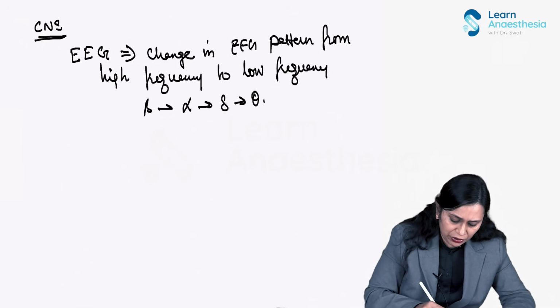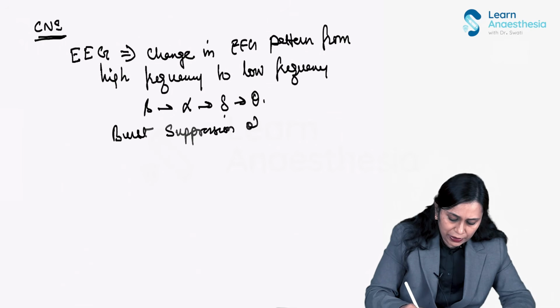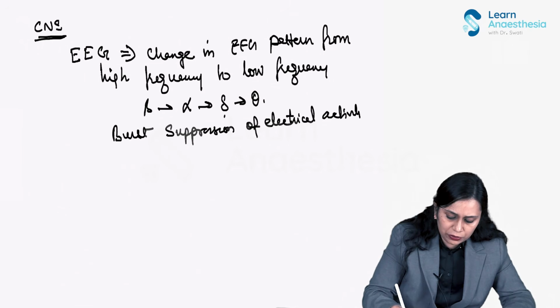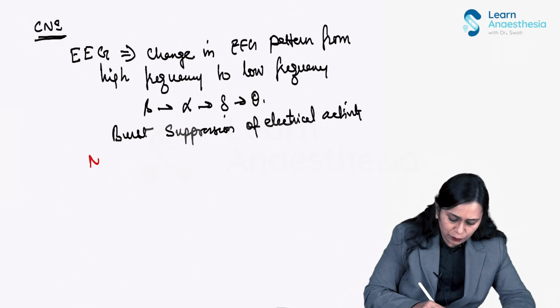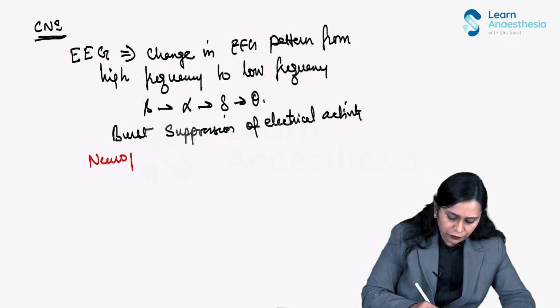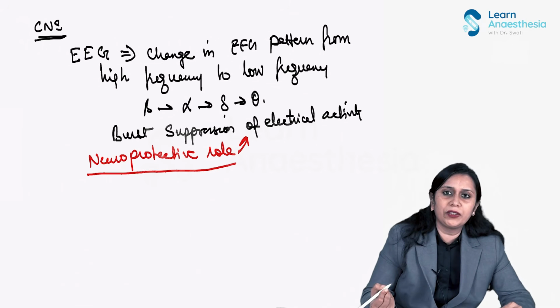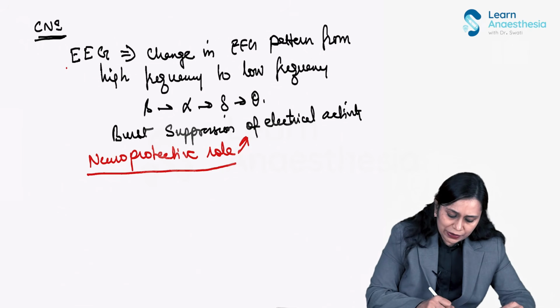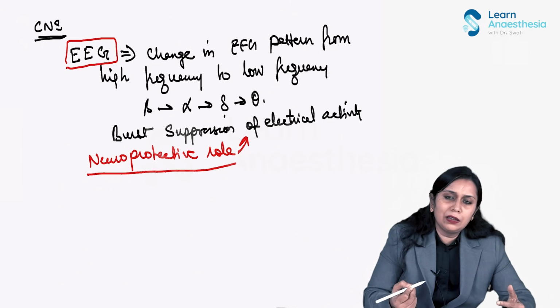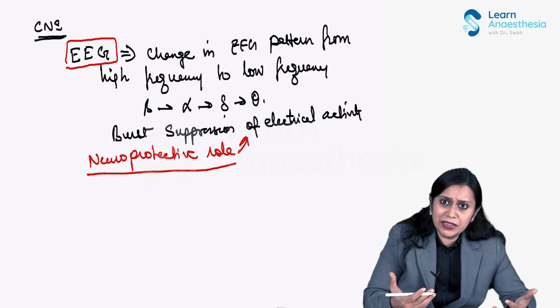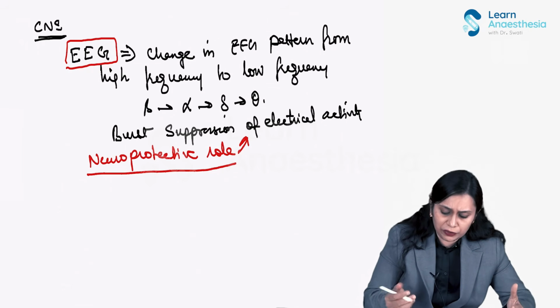There is a burst suppression of electrical activity on the bolus dose, and this constitutes the neuroprotective effect. This burst suppression is important for the neuroprotective role. Okay, so this is the main neuroprotective role of propofol. Now, it decreases the EEG activity because it decreases the activity of the brain.